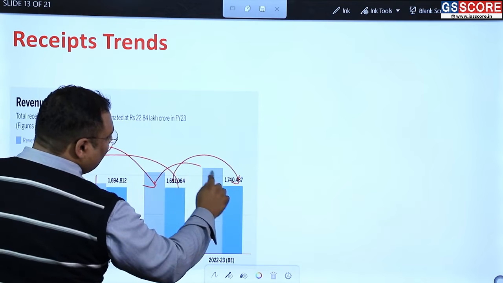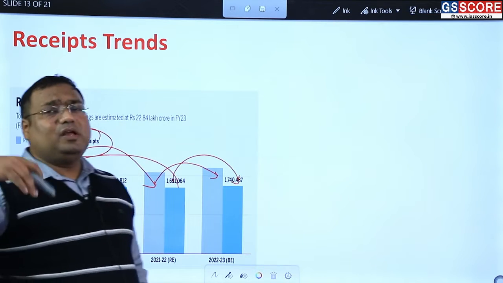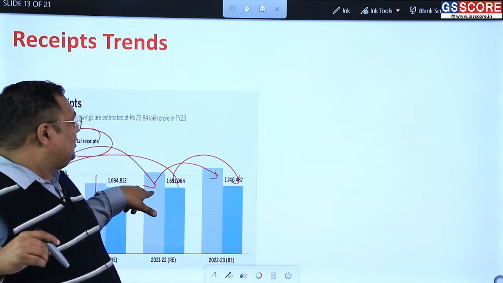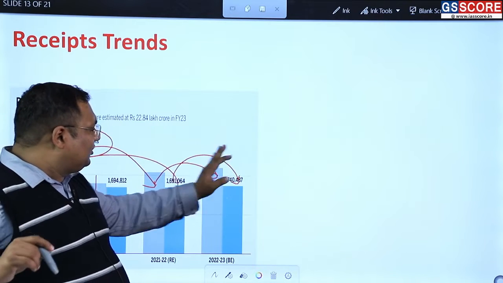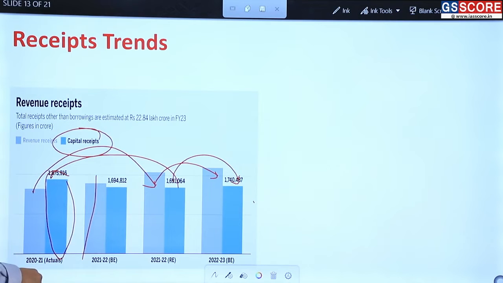Next year we expect our taxes to be this much. So next year we expect the contribution of taxes will be even more than what it is this year. So this year it is 63%. This is 37%. Next year, perhaps it will be 66% and this is 33%. So something like this. Clear?